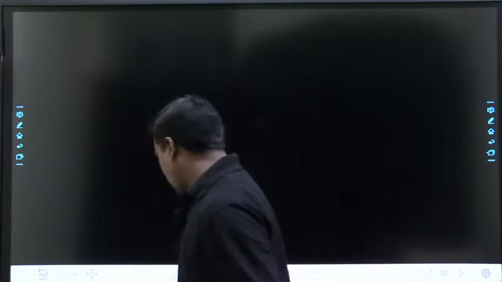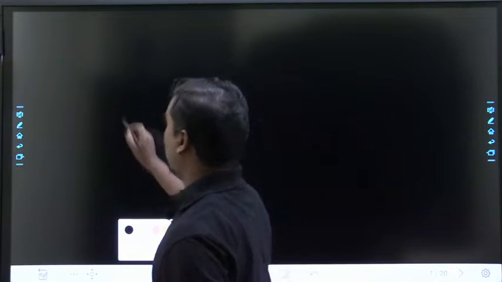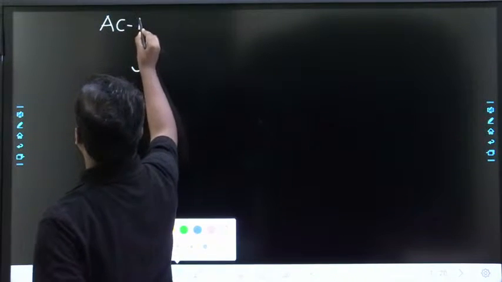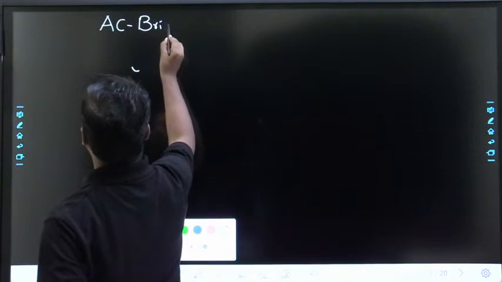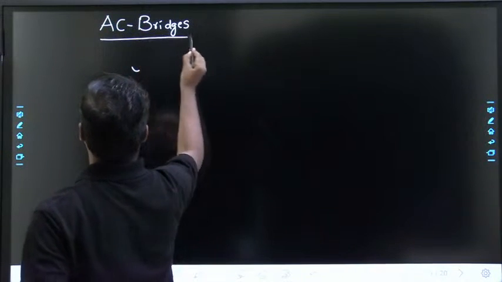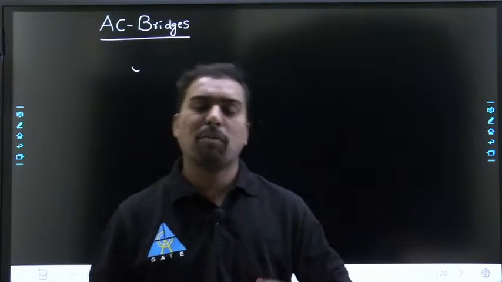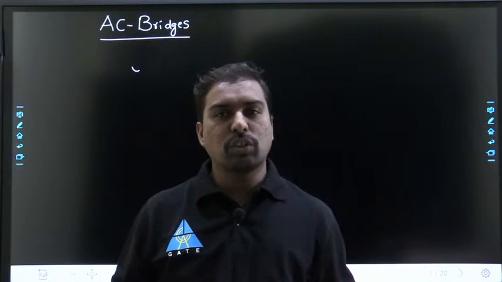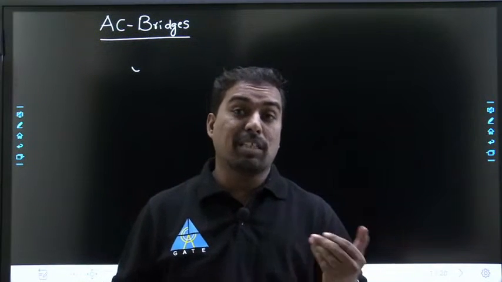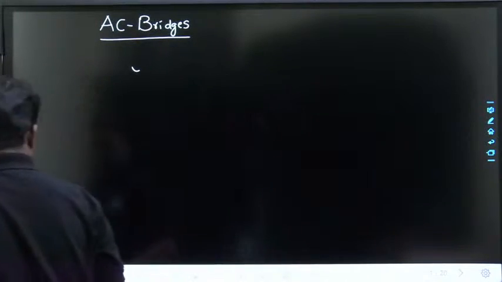In the last class, we discussed the DC bridges. Today, we will discuss AC bridges, the questions related to AC bridges. Sometimes the questions on AC bridges will be very simple, like theoretical questions. Sometimes they can ask somewhat descriptive type questions also. Chalo, let us start the questions.